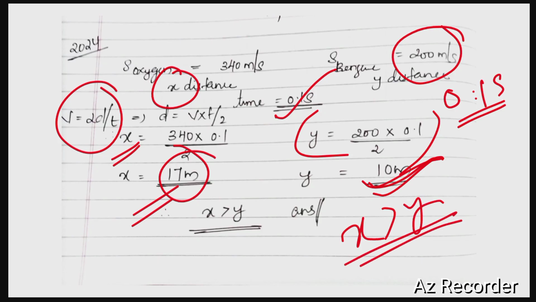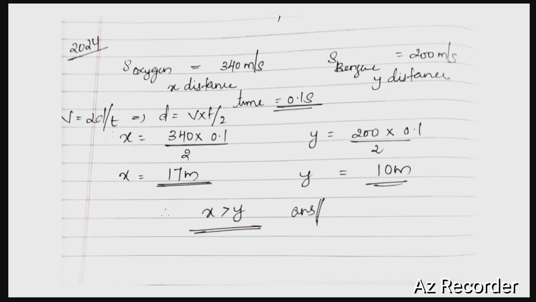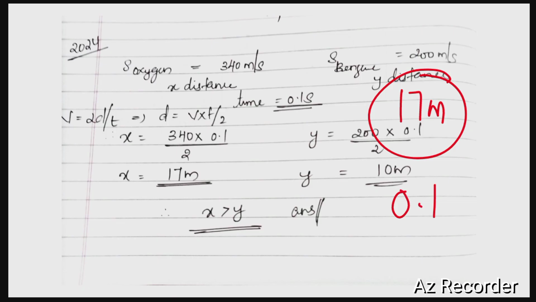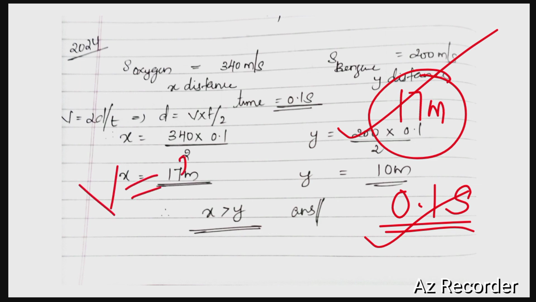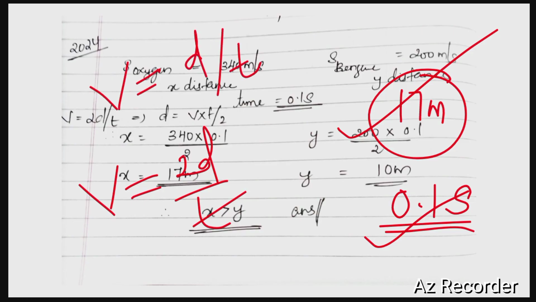Okay, so the basic or necessary conditions you have to keep in mind: if nothing is said about the distance, the minimum distance required in air for the formation of echo is 17 meters, and the minimum time period required for the echo to be heard distinctly is 0.1 seconds. If nothing is said about the time period, you can use this, and if nothing is said about the distance, you can use this distance too. If it is an echo, you can use the formula V is equal to 2d by t. If it is a direct sound, you can use the formula V is equal to d by t.